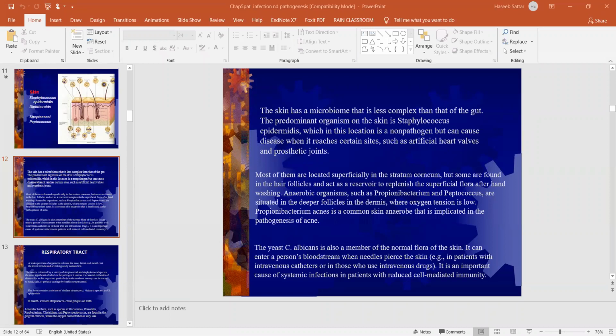And if this yeast or fungi enters into the skin, how does it enter? Because of any injury, any cut or any infection on the skin, this yeast can enter into the blood, and when it enters the blood, it may lead to a systemic infection.